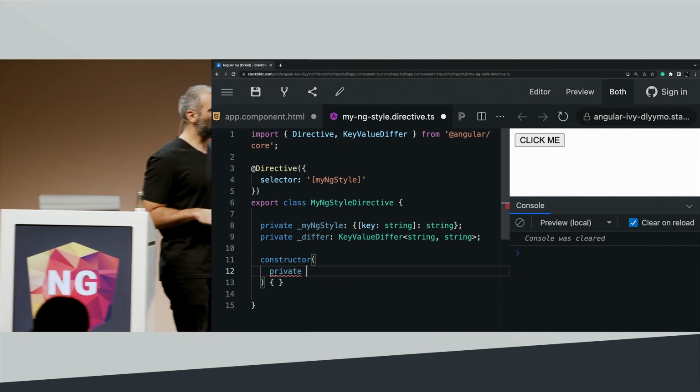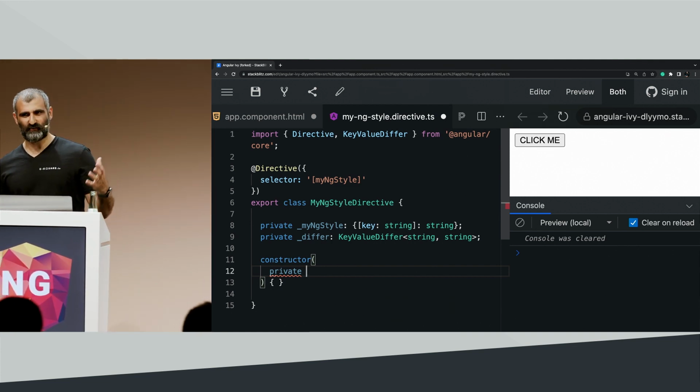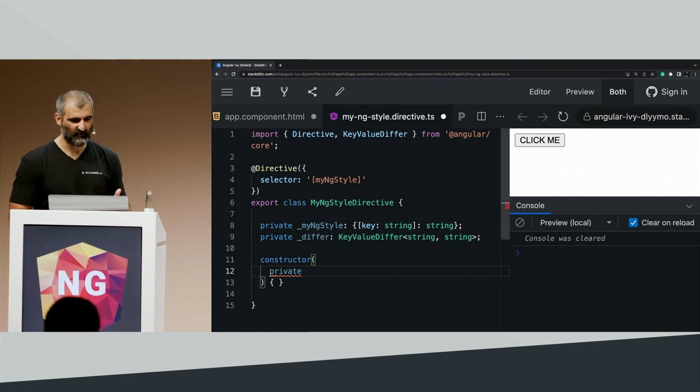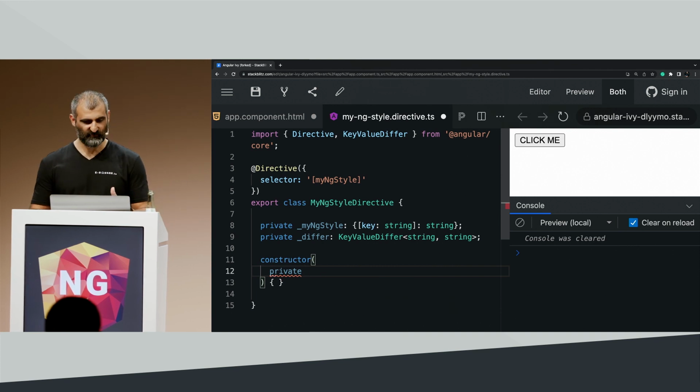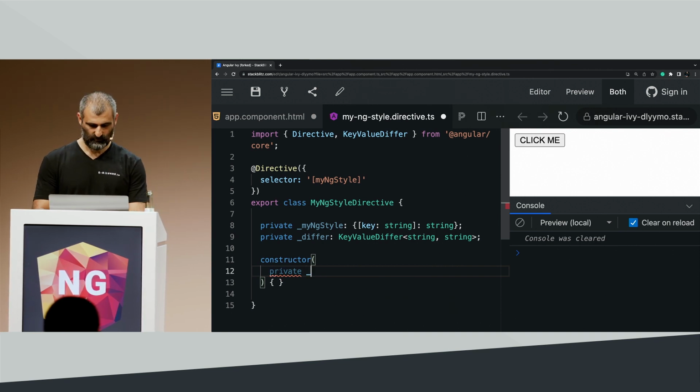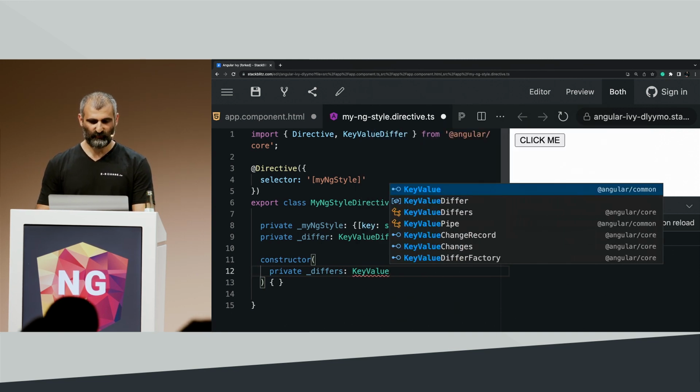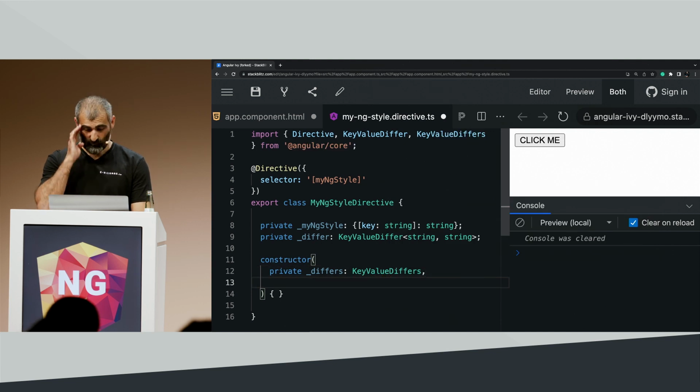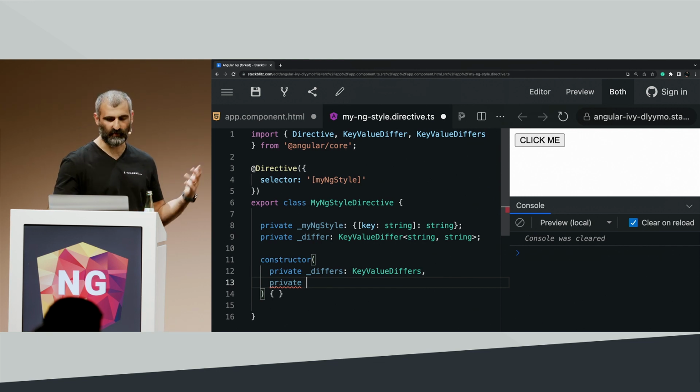Okay, so we have a constructor. Let's inject three stuff that we need. The first one we need is we know we want to set the defers, so let's first inject our defers. And this time also it's going to be not the default one, it's going to be the key value defers. We know we need to make some changes on the elements. This is a structural directive.